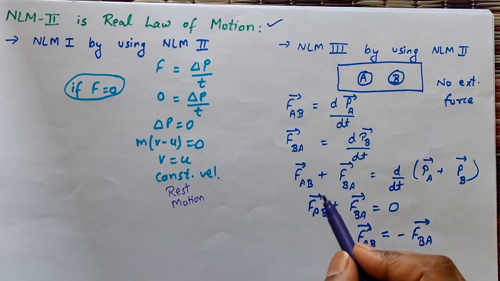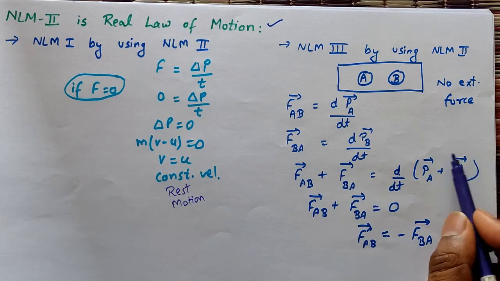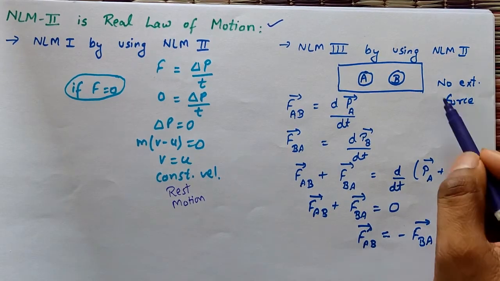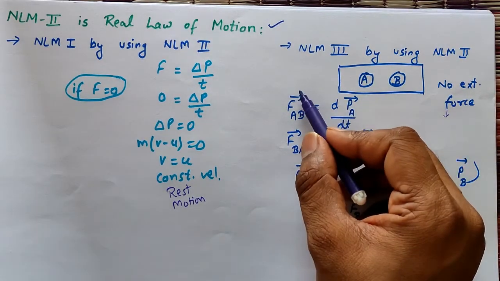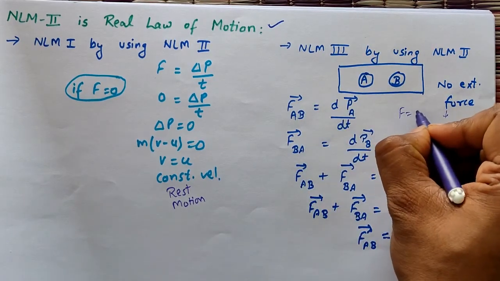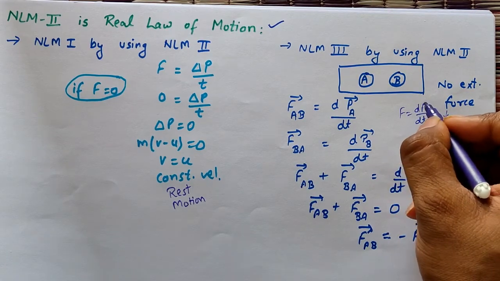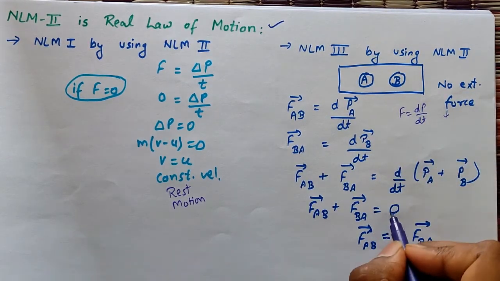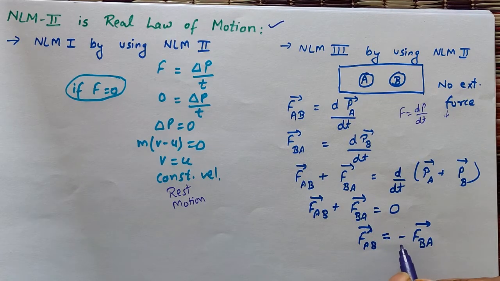Adding both equations, we get F_AB vector plus F_BA vector is equal to d by dt of this much. See, external force is not applied. When external force is not applied, then F is equal to dp by dt, and since force is not applied, dp by dt will be equal to 0. So this whole will be equal to 0. Then taking this to the right side, I get F_AB is equal to minus F_BA, which means that both forces are equal, but the negative sign shows that they are acting in opposite directions.